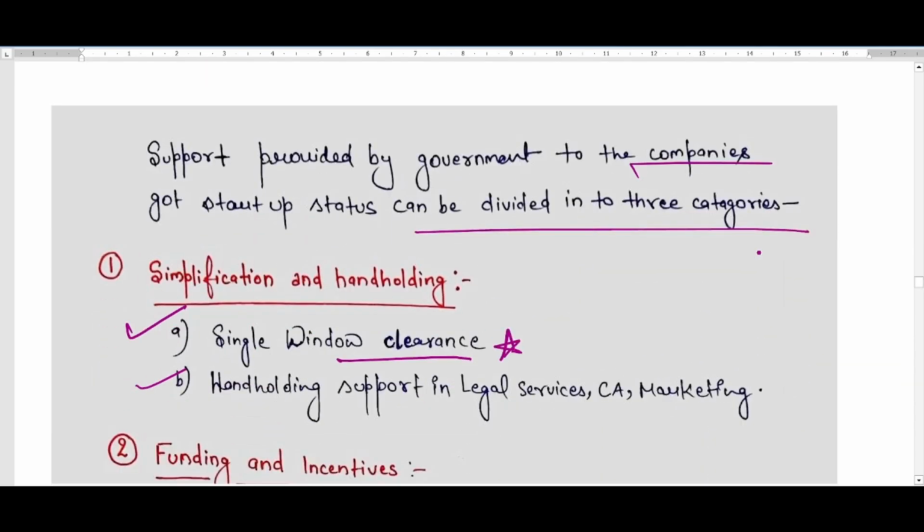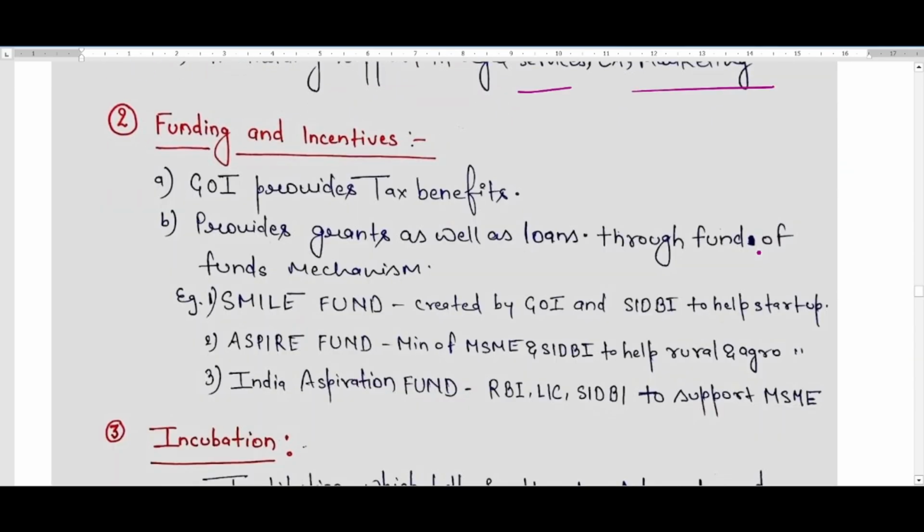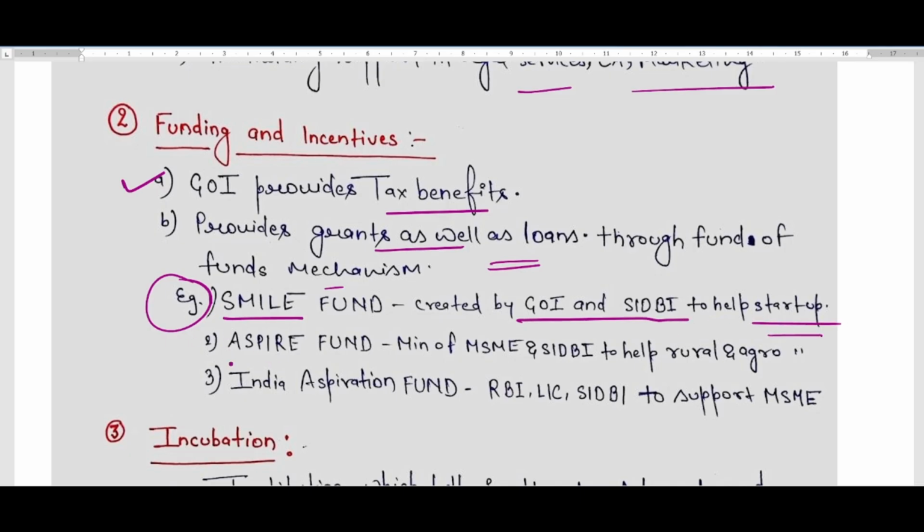Another category of support that is provided by the government is funding and incentives. So under this, first, the Government of India provides tax benefits, okay, provides grants as well as loans also through a fund of funds mechanism. For example, we will talk about the Smile Fund. The Smile Fund was created by the Government of India and SIDBI to help startups. And a similar kind of fund called the Aspire Fund was created by the Ministry of MSME and SIDBI to help rural and agro based startups. And another fund called the India Aspiration Fund was created by RBI, LIC, SIDBI to